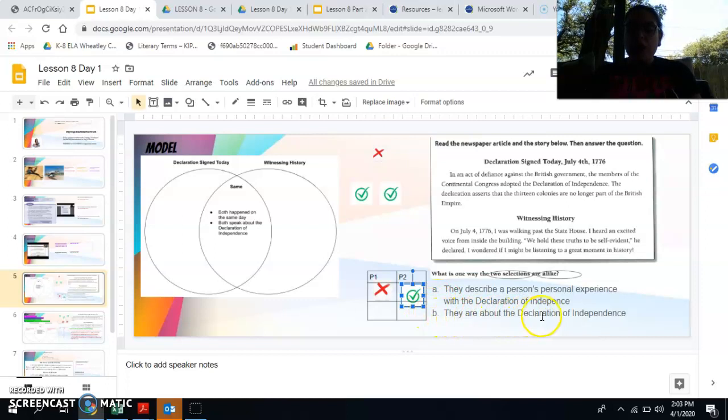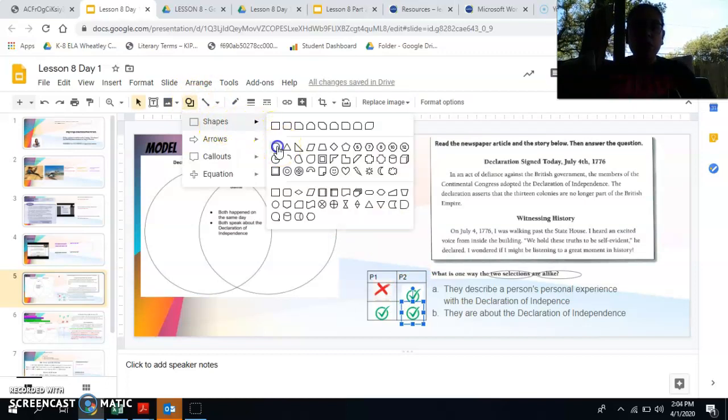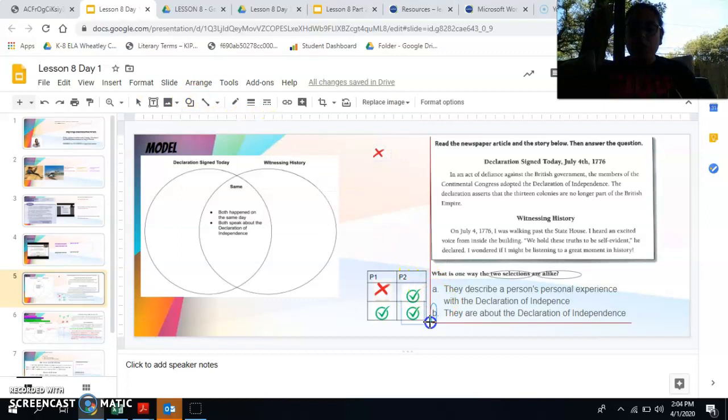So I'm going to go to answer choice B. They are about the Declaration of Independence. Well, if I look here, it's literally called the Declaration Signed, and it also says the Declaration of Independence was adopted by the Continental Congress. So I get a check mark for passage 1. And then right here, it says on July 4, 1776, and it says, we hold these truths to be self-evident. And I know that's a line from the Declaration of Independence, so they both are talking about the Declaration of Independence, so I'm going to put a check mark there. So my best answer is going to be B.